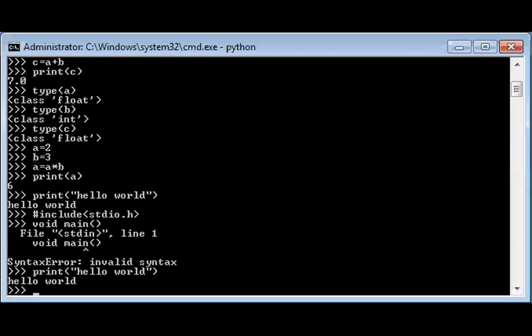So in C language, we write hash include header file stdio.h, int main, open brace, print statement printf, and close brace. After that, we go for compilation, Control F5. After that, Control F9 for execution. Then only the program will be executed.